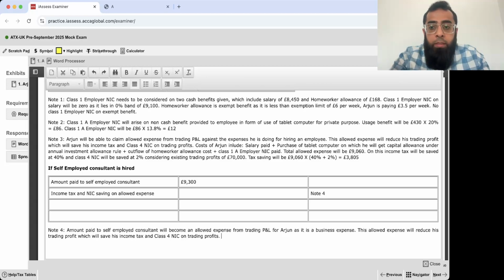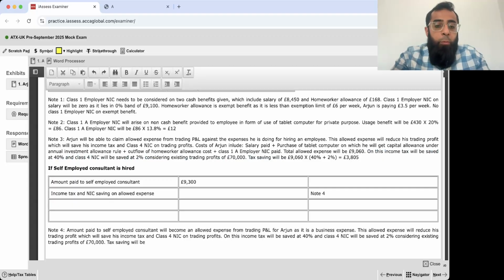And then on this, income tax will be saved at 40% and NIC will be saved at 2% due to his existing profits of 70,000. So the tax saving will be 9,300 into 40% saved in income tax and 2% saved of class 4 NIC.